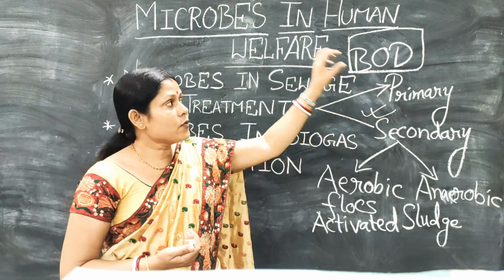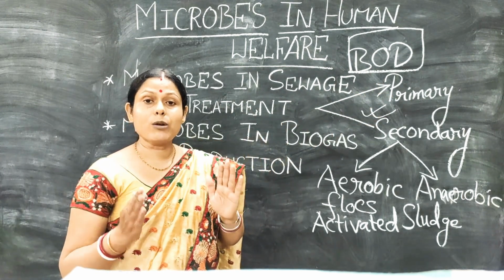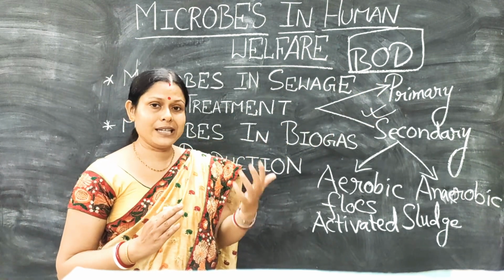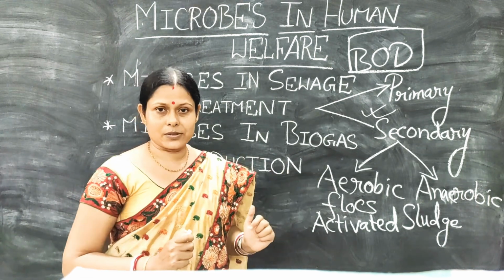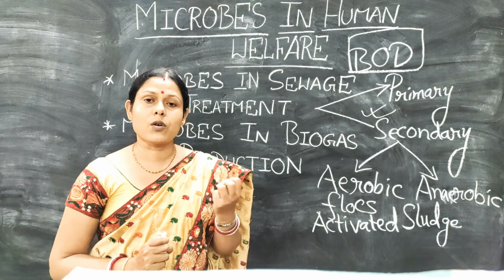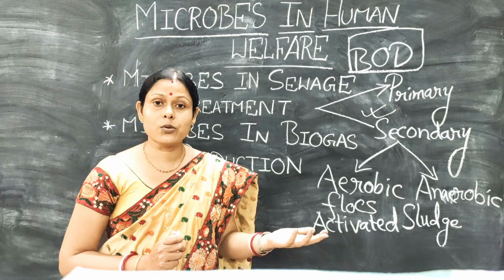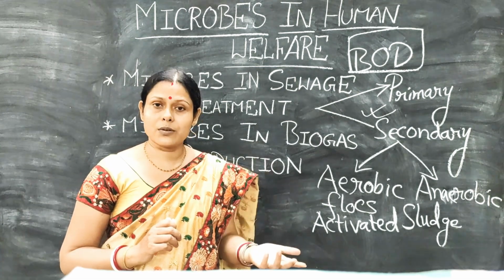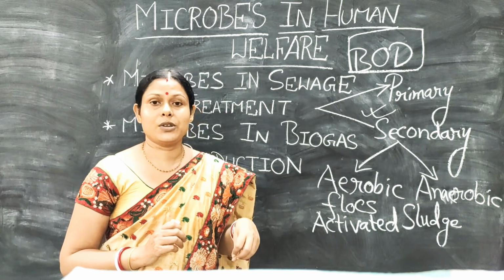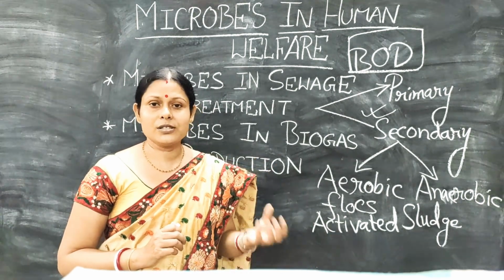oxygen demand. So from this definition it is very clear that if we compare various samples of water, and in one sample the oxygen requirement is less, in another sample the oxygen requirement is more. So what does it signify? It signifies that the more polluted the water is with respect to sewage, the more will be the BOD, the more will be the demand of oxygen to clean it.